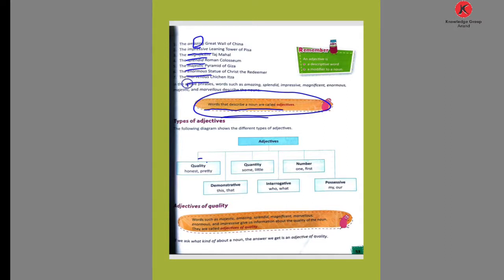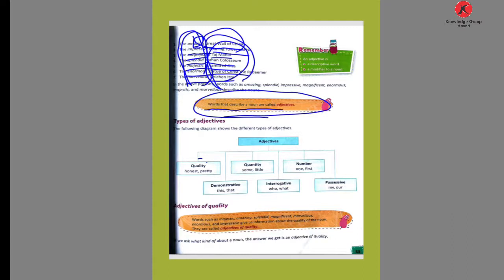These are the adjectives. Then the Great Wall of China, Leaning Tower, Taj Mahal, Roman Colosseum, Pyramid of Giza, Statue of Christ, and Chichen Itza are nouns, and before a noun, an adjective is used. Adjectives describe a noun and give information about the noun.